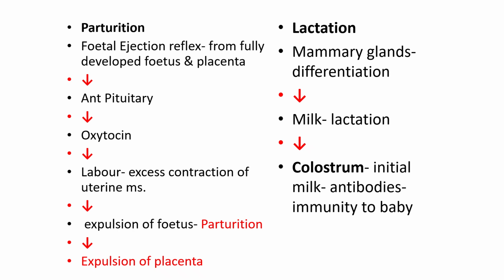Parturition is the fetal ejection reflex from the fully formed fetus and placenta. In that, the level of oxytocin increases, which causes strong contraction of the uterine smooth muscle. That is called labor, and it helps in the expulsion of the fetus, that is called parturition, and then expulsion of the placenta. Then in lactation, the mammary glands differentiate and produce milk, that is called lactation. The first milk is called colostrum, which contains antibodies that give immunity to the baby. So the first part of milk is very essential for the developing baby.